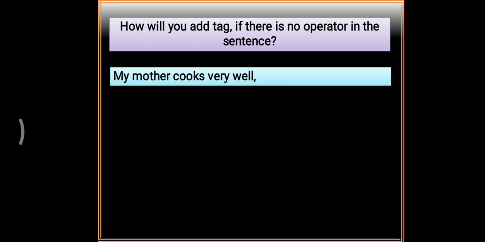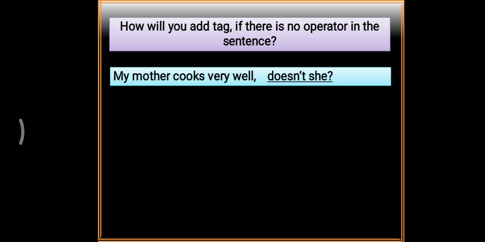How can we make a tag question if there is no operator? There are two kinds of sentences in English that do not have operators. For example, present indefinite tense and past indefinite tense.